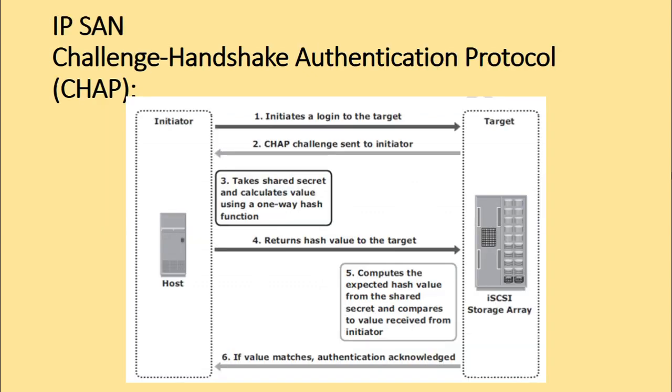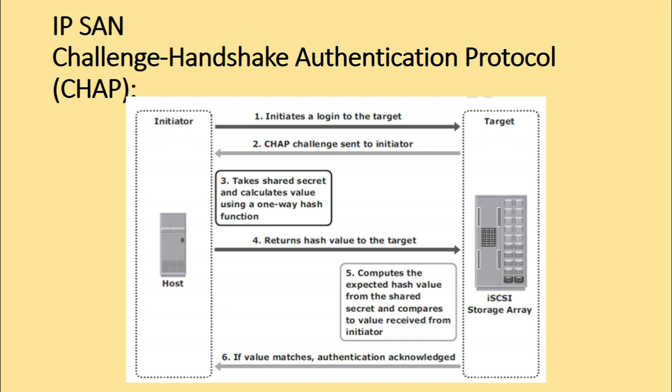That is, for authentication, we have something called the challenge handshake authentication protocol, which is generally implemented in an IP storage area network. Okay, the challenge handshake authentication protocol, or CHAP, is a basic authentication mechanism that has been widely adopted by network devices and hosts. CHAP provides a method for initiators and targets to authenticate each other by utilizing a secret code or a password.